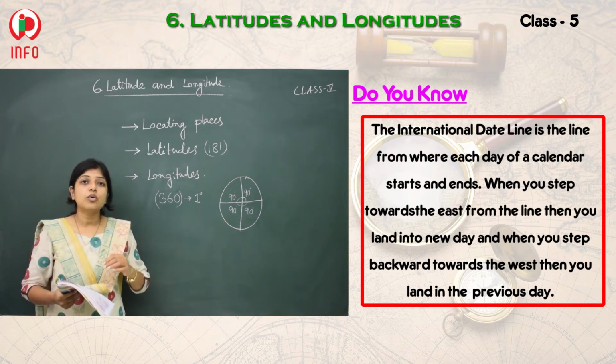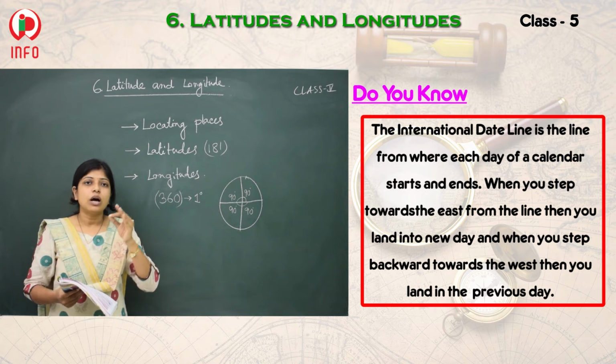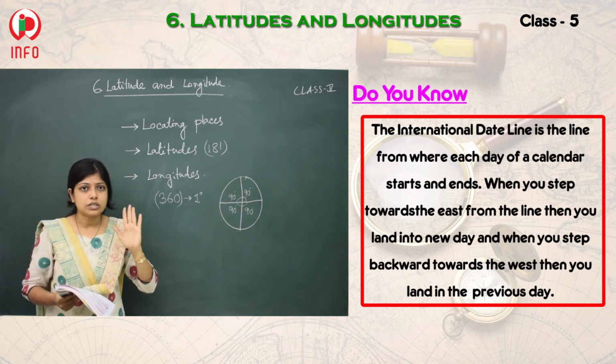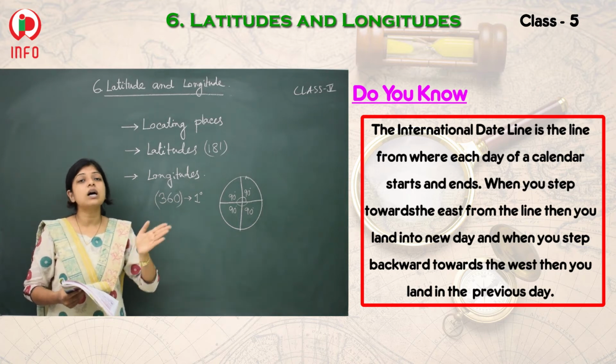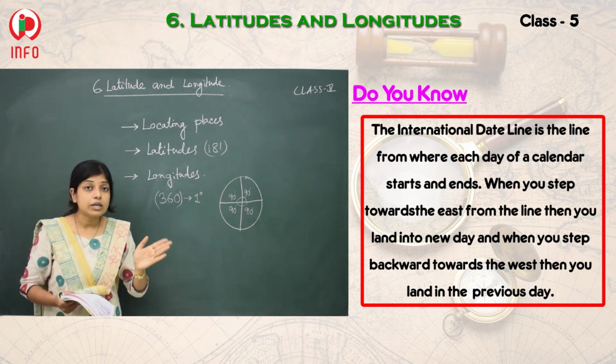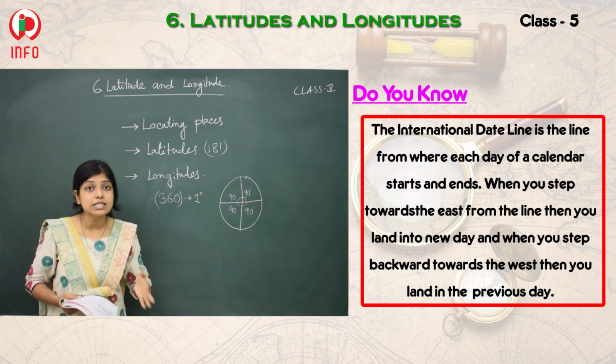That means suppose today is 5th August, 1992. If you move towards the east at that time, what do you have to do? That one should be 6th August. But the year will be the same.